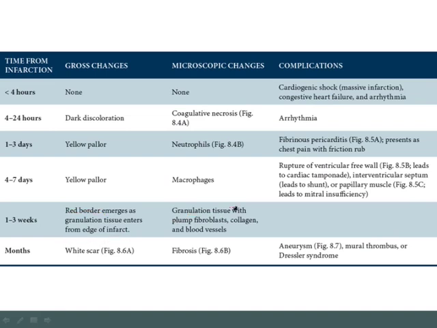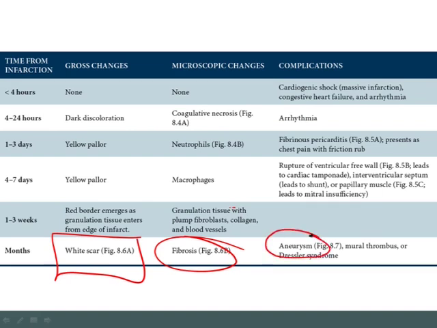Now, the final stage is that the granulation tissue will be converted to fibrosis, or a scar. And so what you're going to see on gross exam will be a white scar. Now, recall that the scar is not as strong as the myocardium. So you took away myocardium and you put in place a scar. Because now you've weakened the wall of the ventricle, that's going to increase the risk for aneurysm, or balloon-like dilatation of the ventricular wall. Once you've got a scar, you're not going to have good movement of the wall. And in addition, if you have an aneurysm, that's only going to further complicate the fact that you're going to have stasis along that wall. So that's going to increase the risk of a mural thrombus, or a thrombus forming along the wall of the scar.